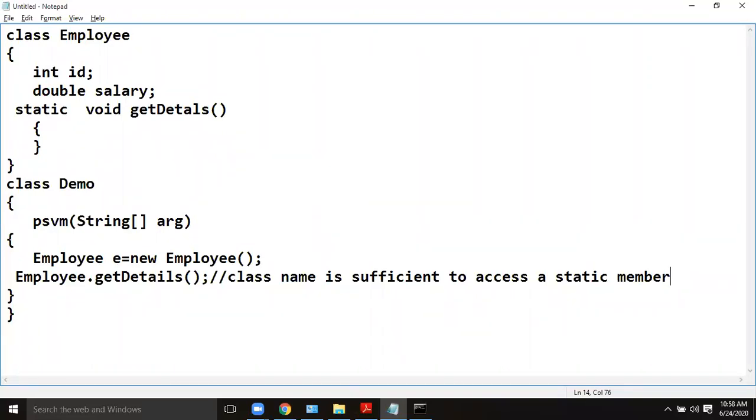Since this public static void main is a static one, that is why here you are using that static member getDetails with the class name. With the class name, you need not create any object to get access to the getDetails method. Since it is static, a static member is common to all objects.